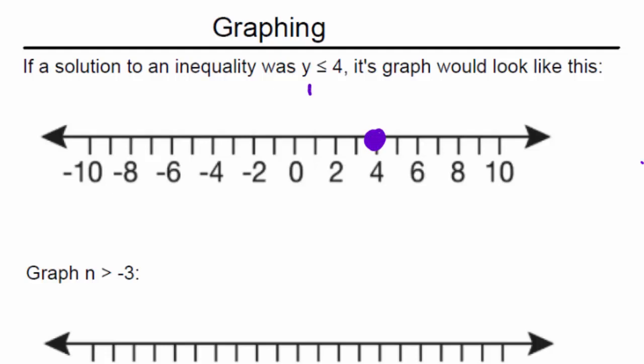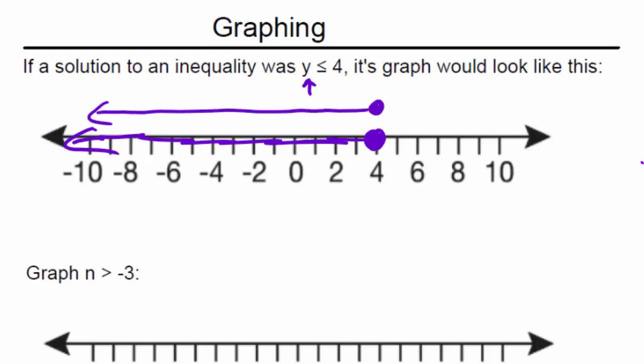And then we're going to pick y's that make this statement true. So we're looking for values of y that are smaller than 4. Well, on a number line, values that are smaller are always to the left. So we're going to arrow this to the left like this. I prefer to show it up here above, but I believe most people want it on the number line. So either one of those is actually acceptable.